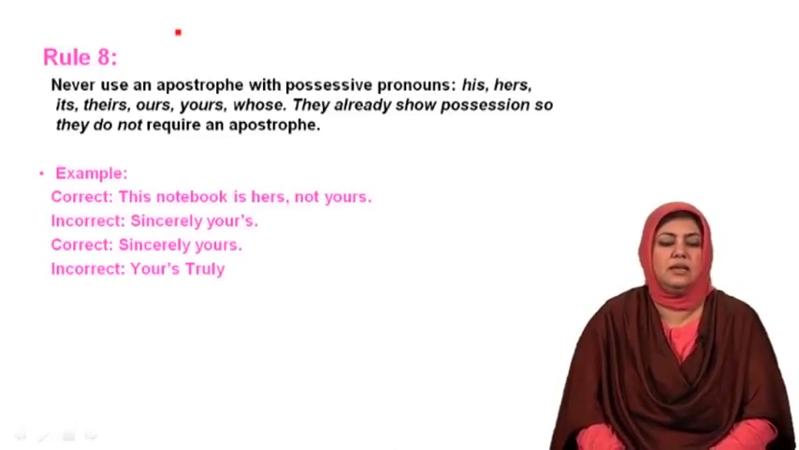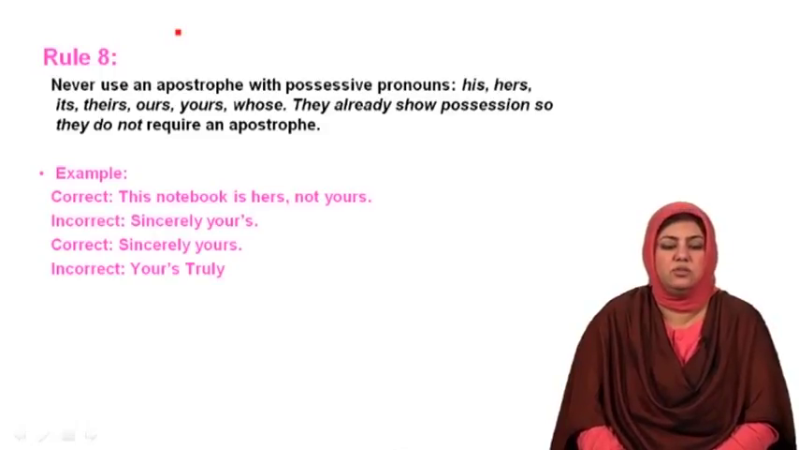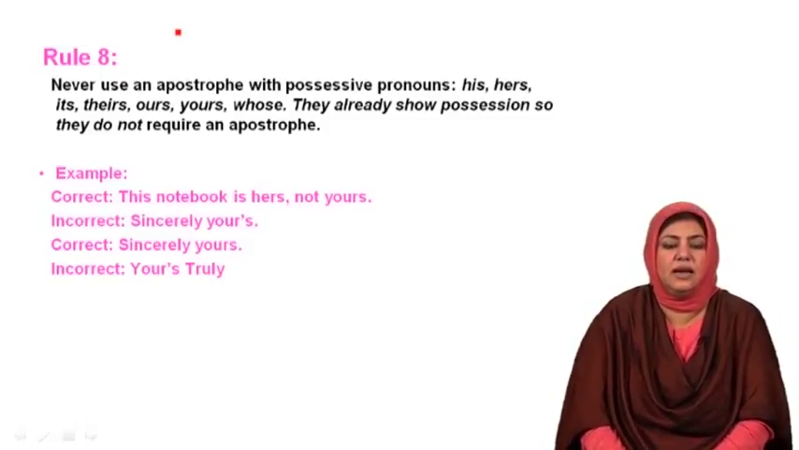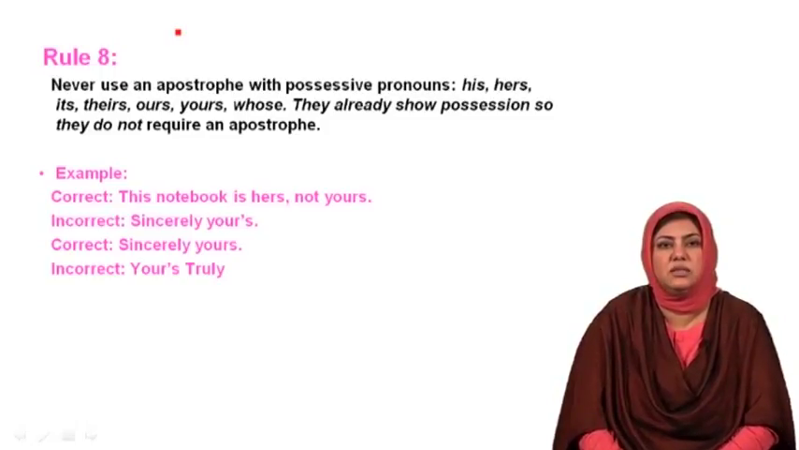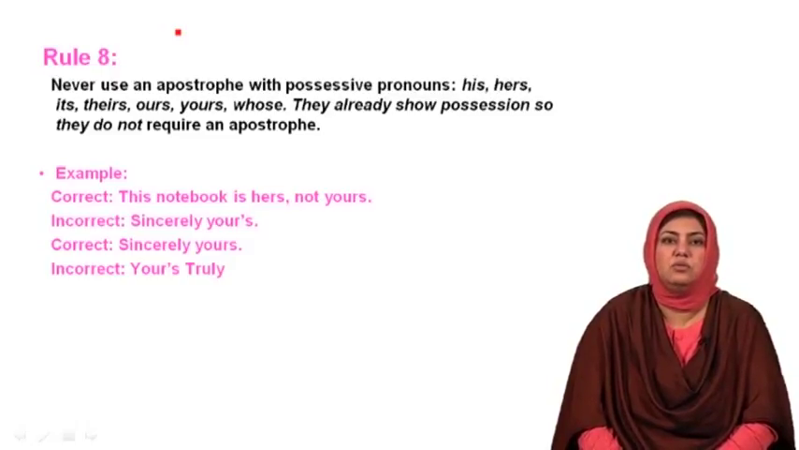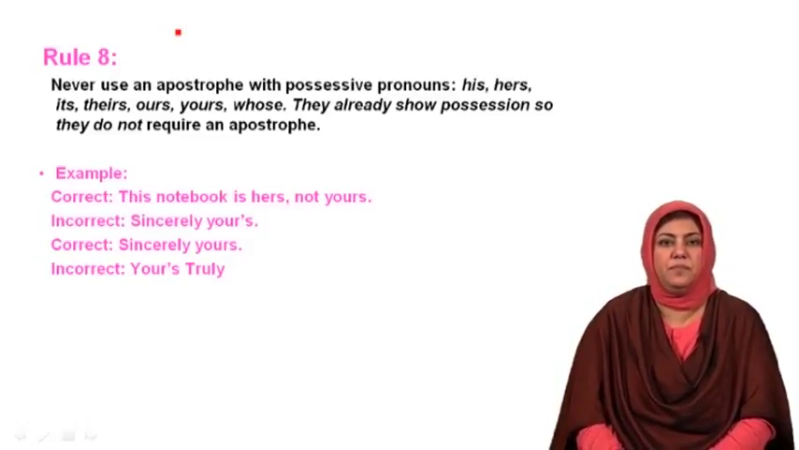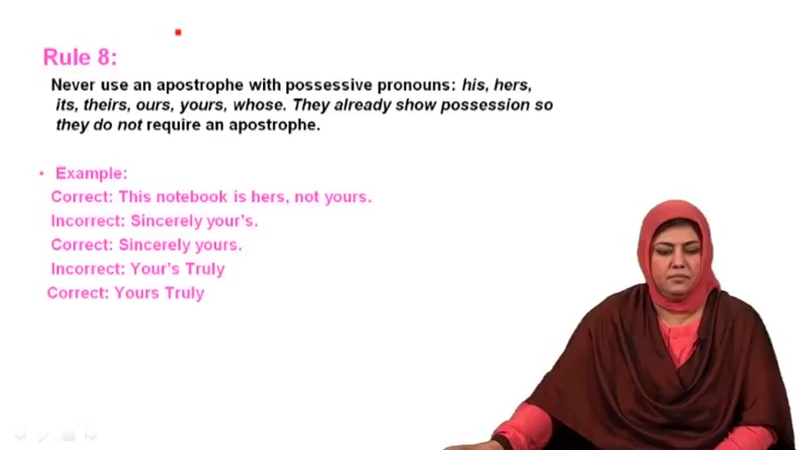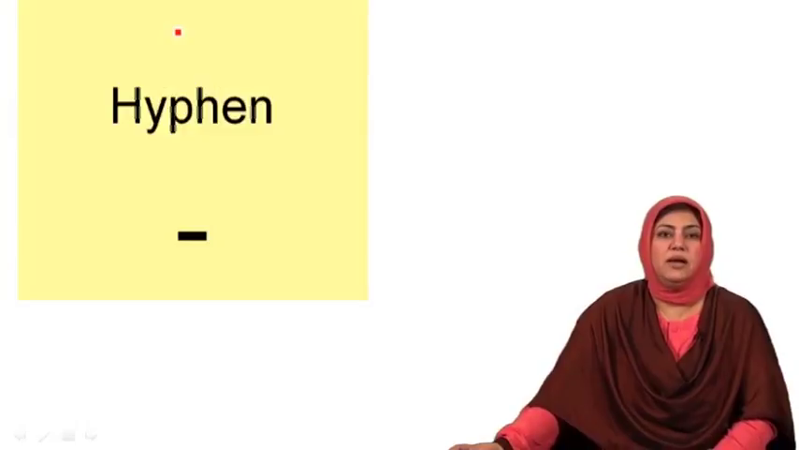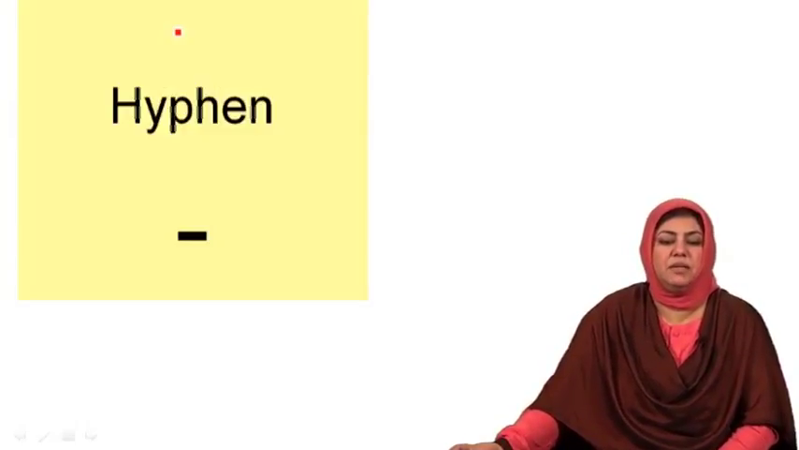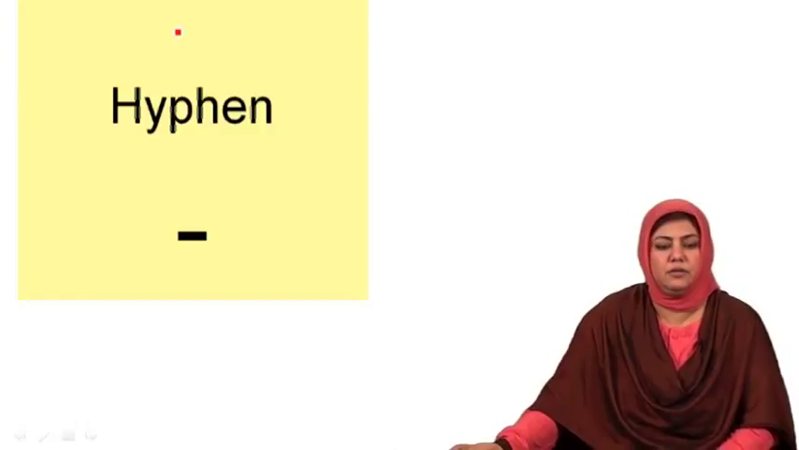I have also given another incorrect example, your's truly, with the use of an apostrophe before S. And I'm sure by now you understand that it is to be written as yours truly, where yours is to be written as Y-O-U-R-S. Notice, without the use of any apostrophe. This is its correct use. My dear students, with this I bring you to the use of hyphen.